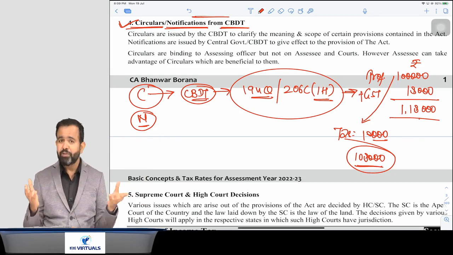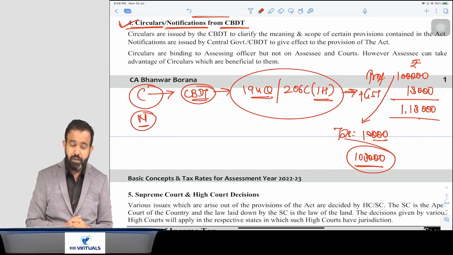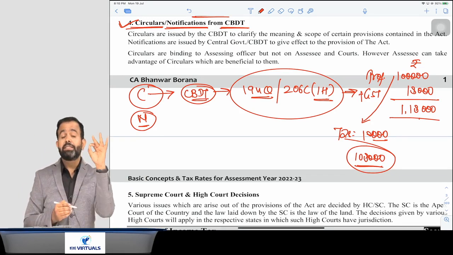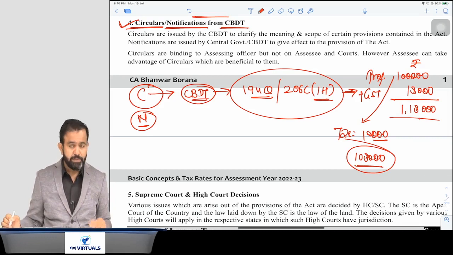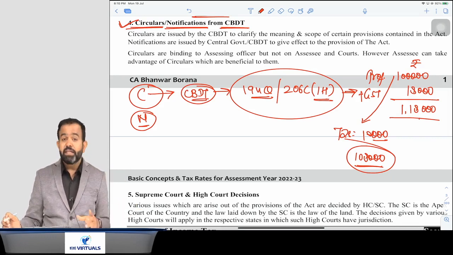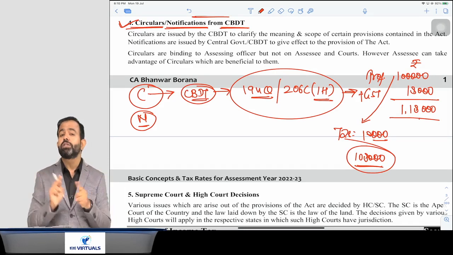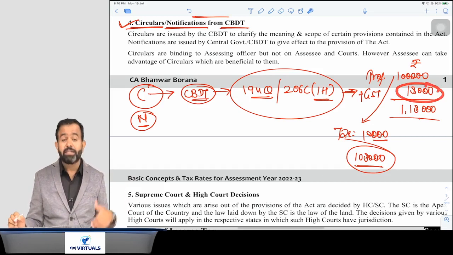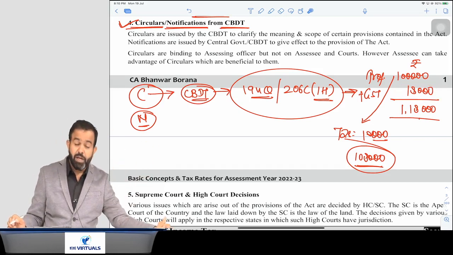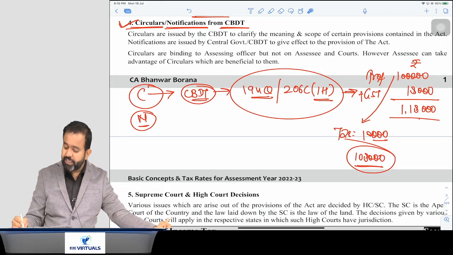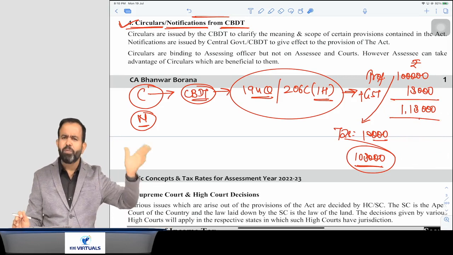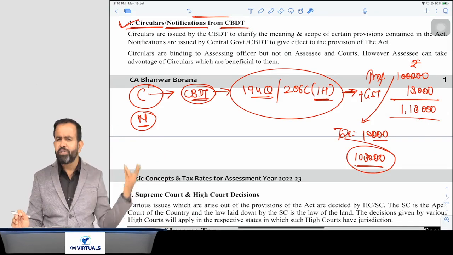Why is it so? Because there is one circular of the CBDT. The CBDT circular says that if there is a GST component on a service, then there is no need to deduct TDS on that GST component. So he has not deducted because there is this circular, and that circular is beneficial to the assessee. But suppose by mistake he deducted TDS on the total 1,18,000. Will it work or not? The answer is yes, no problem at all. It will work. Many times in our office, TDS is deducted on the total amount. So it will work, no problem at all.